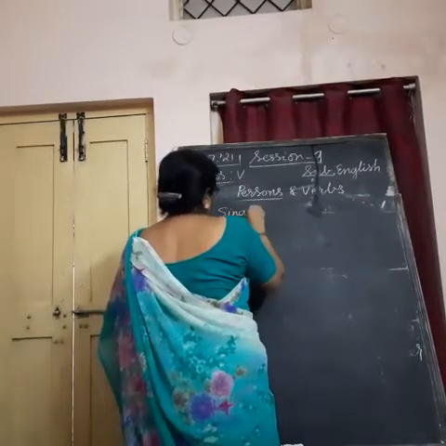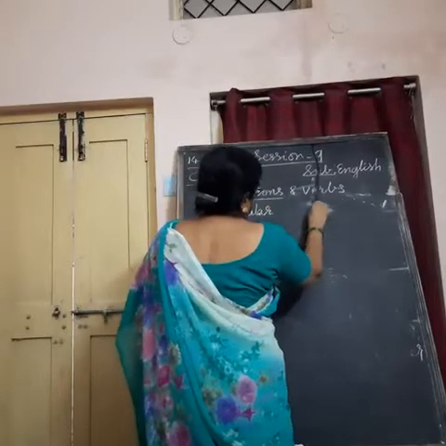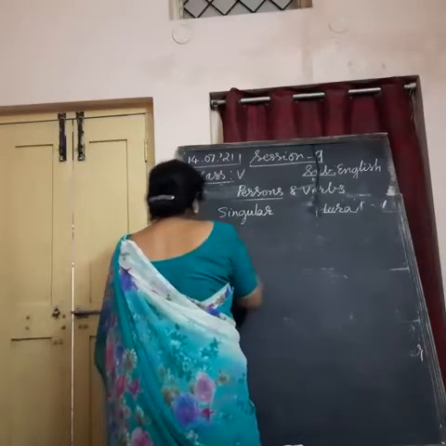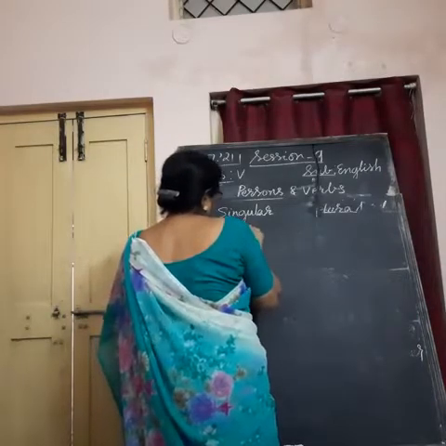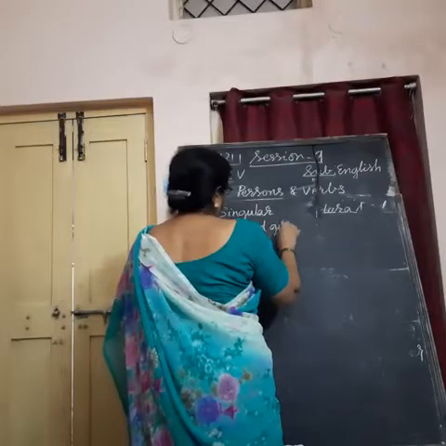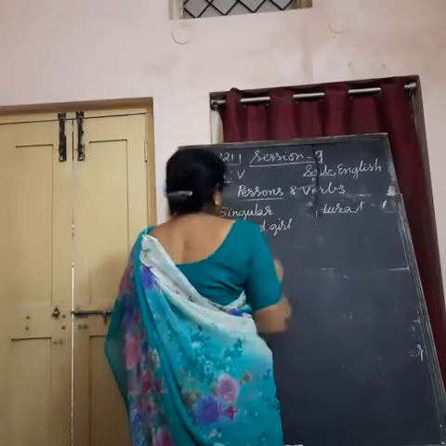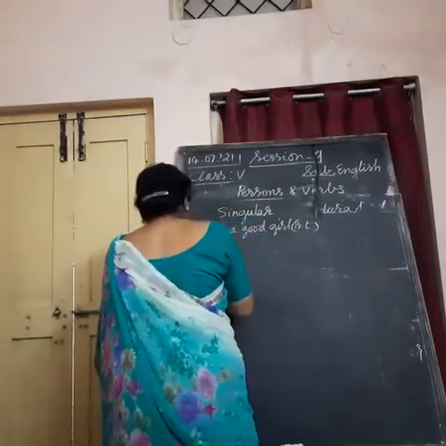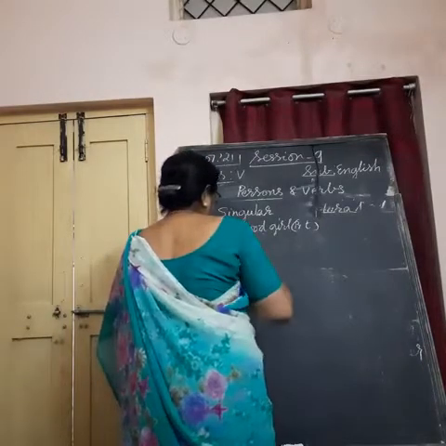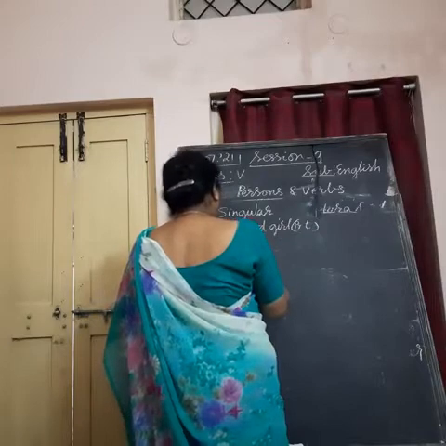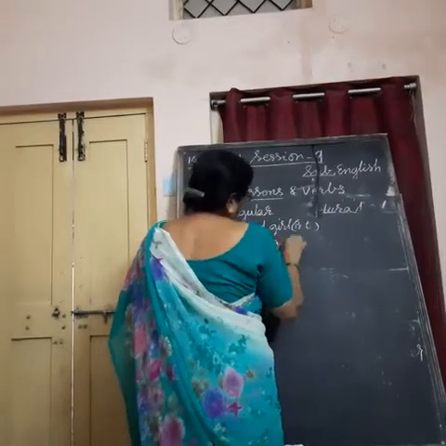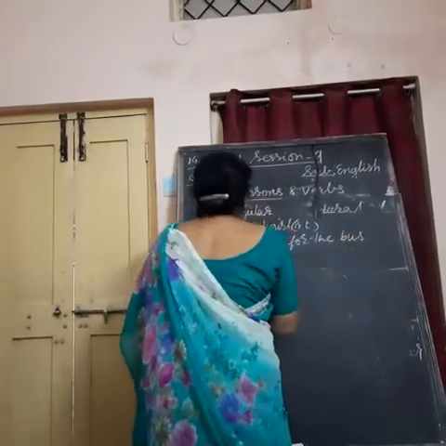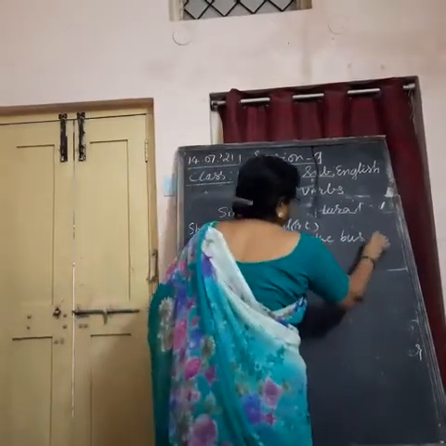Singular, plural. First, she is a good girl. Present tense. Okay. She was waiting for the bus. Here it is past tense.